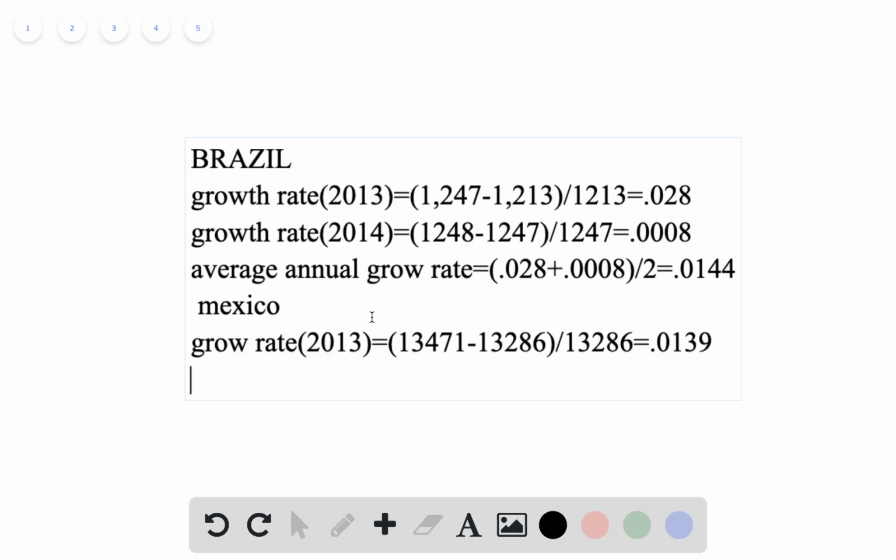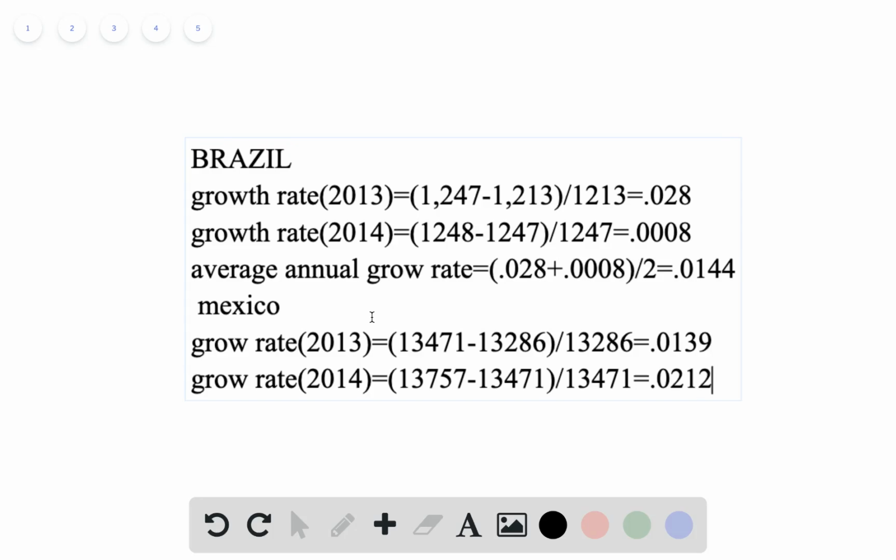0.0139, and the growth rate of 2014 equals the GDP of 2014, that is 1,757, minus the GDP of 2013, 1,471, divided by the GDP of 2013, 1,471. So it equals 0.0212.